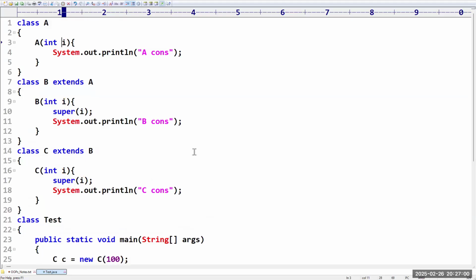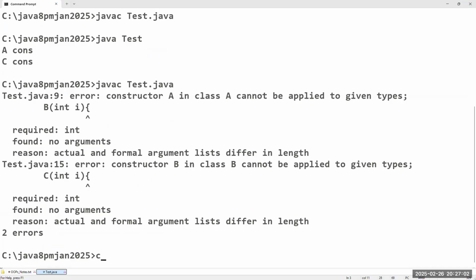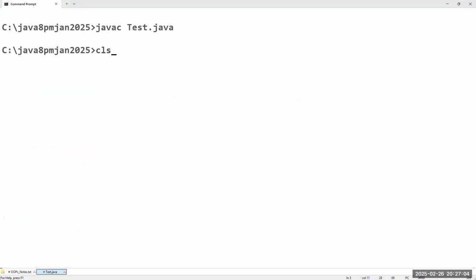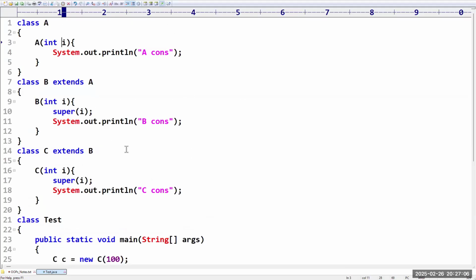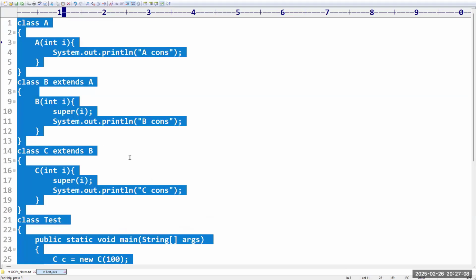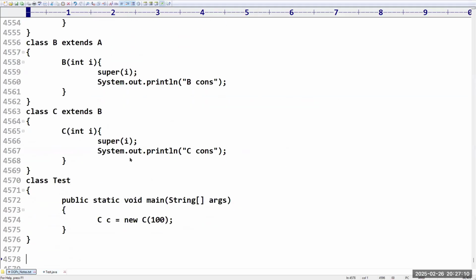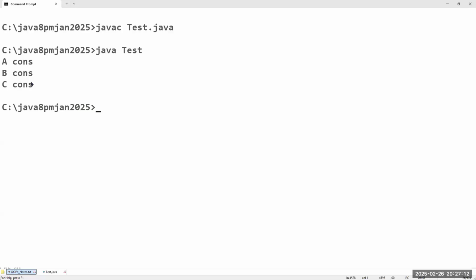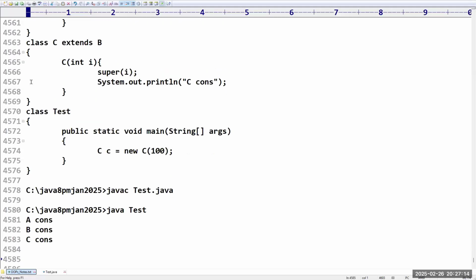Now what output will we get? A, B, and C constructors. Because we are creating the super keyword manually, that's why the compiler will never add that. So whenever you are not creating it, the compiler will add it automatically. Everyone feeling comfortable up to this related to the constructors? Please confirm.